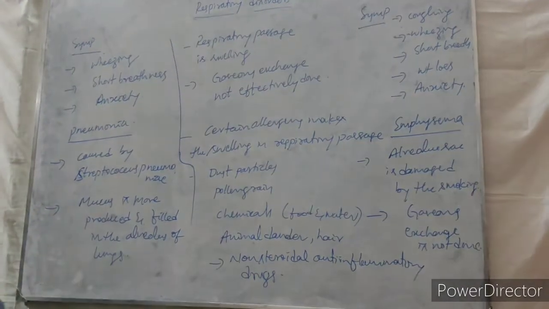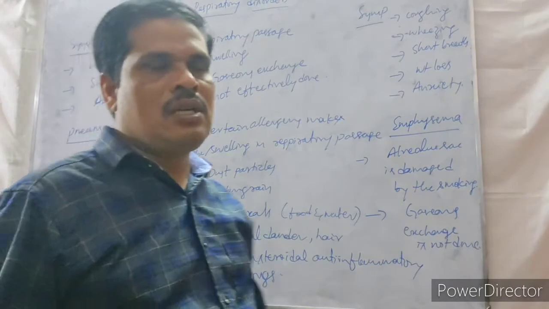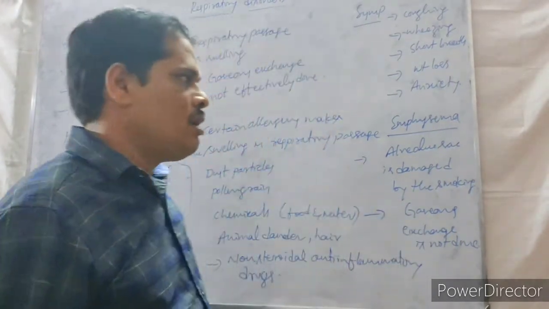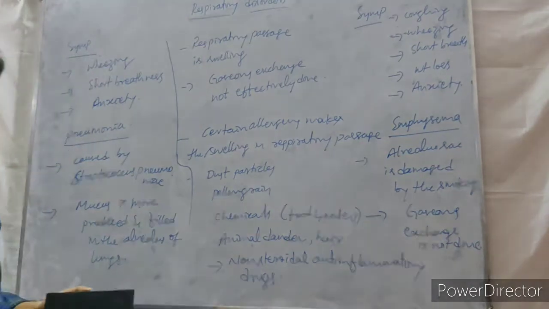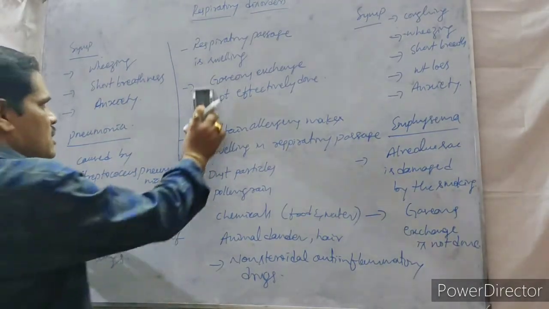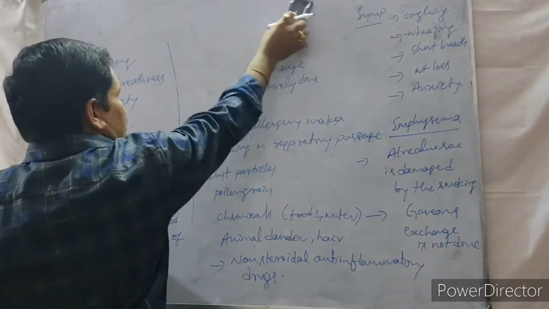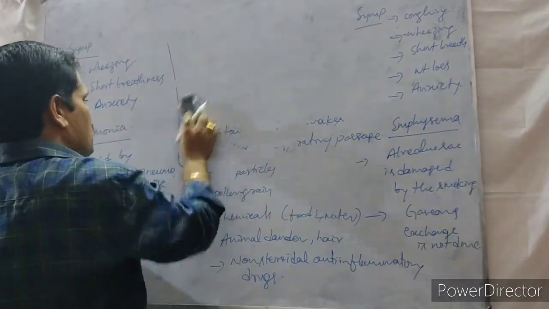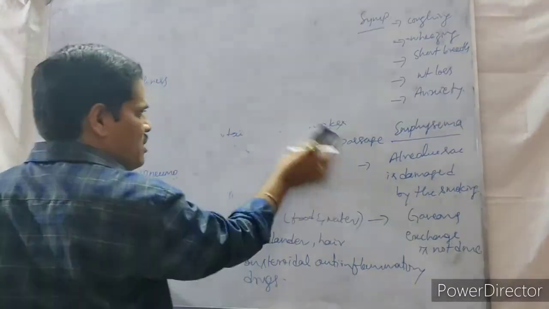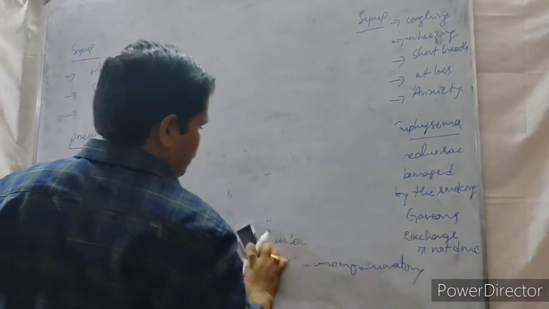Whenever the lungs are filled by mucus, the person is unable to breathe. All are respiratory disorders. That's why breathing difficulty is the major symptom in these respiratory diseases. Shortness of breath is the major symptom we observe.